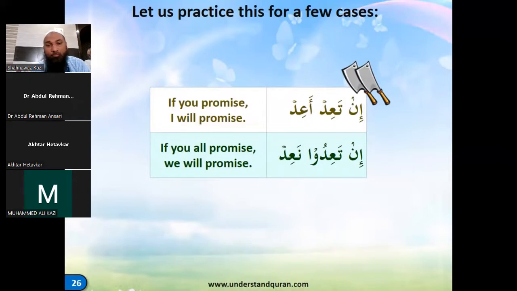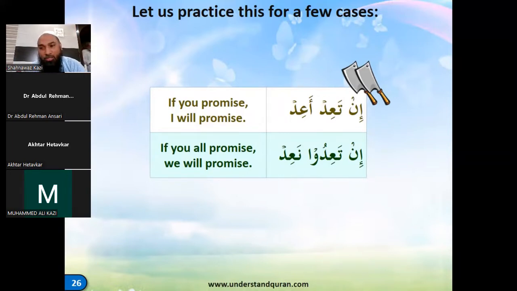So if you promise, I will promise. إن تعيد أعيد. Mashallah. If you all promise, we will promise. إن تعيدوا نعيد. نعيد. Right. So now I'll give you, if you all promise, we all will help. إن تعيدوا ننصر. Nansur, mashallah, very good, right? So this way you can change the verbs, whatever you want.